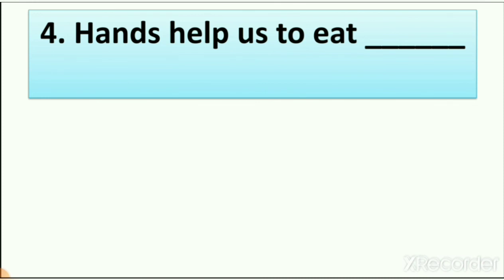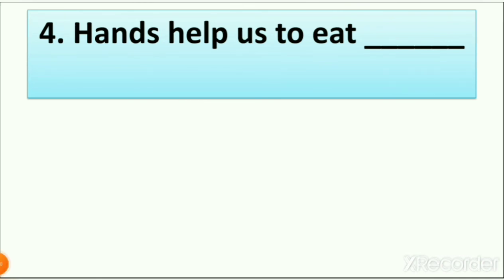When we learn about hands, we learn that hands help us in different ways, right? We eat food, right? So how do we eat food? With a spoon, but we cannot hold a spoon with our hands. Why?